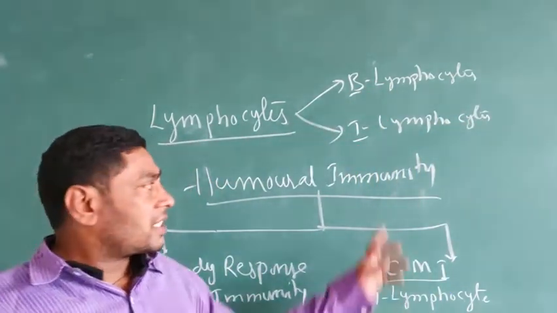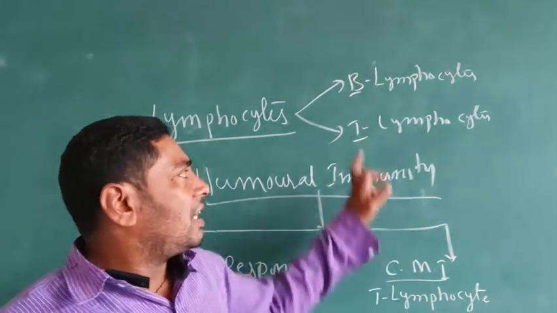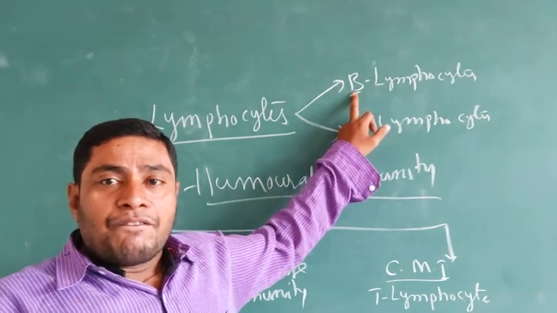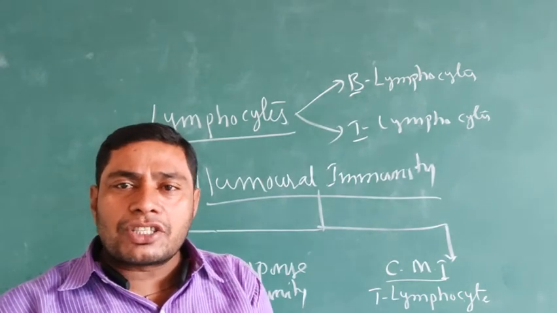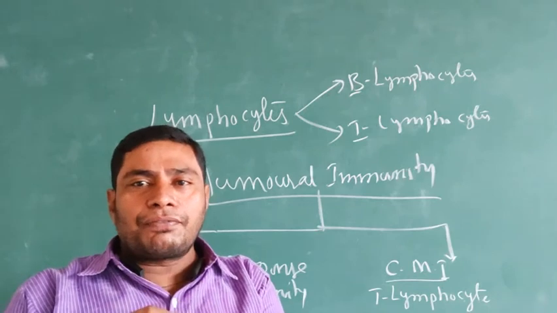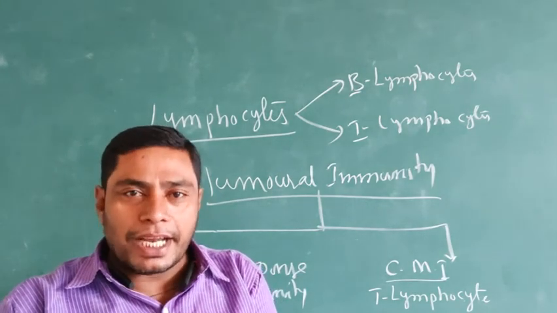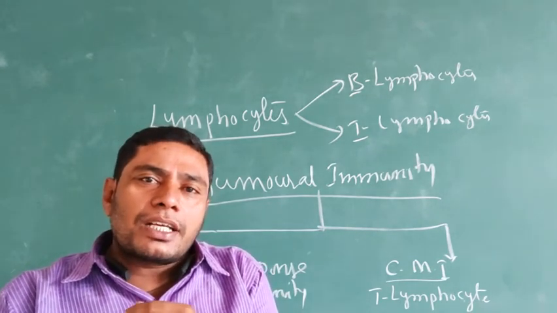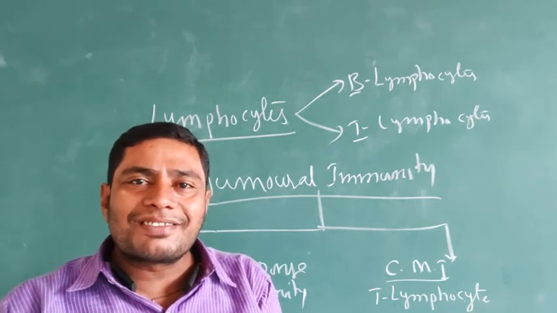Why is it called T? The lymphocytes whose maturation occurs in the bone marrow are known as B lymphocytes. The lymphocytes whose maturation occurs in the thymus gland are known as T lymphocytes.